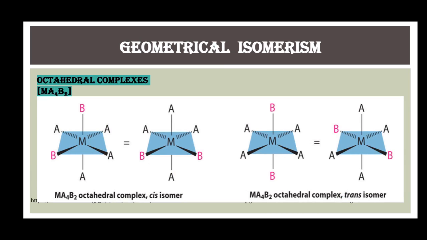Octahedral complexes of Ma4B2 type. In such complexes, 4 of the 6 ligands are of the same type, like here in this example there are 4 A ligands, and the remaining 2 ligands are of the same type. Here the 2 ligands are represented as B, and the cis trans isomerism arises by the positions of these two same ligands with respect to each other.